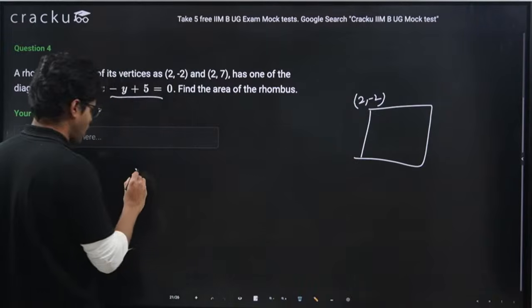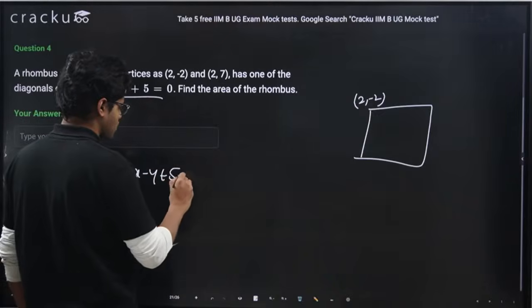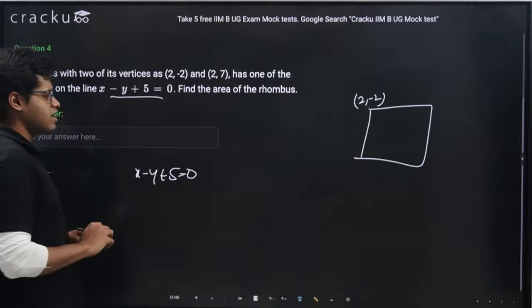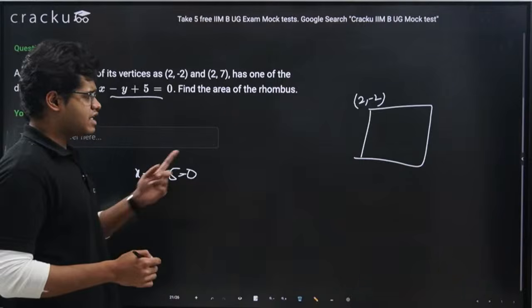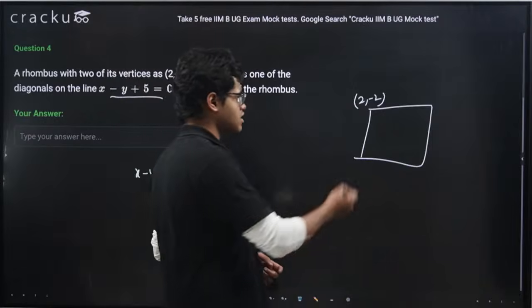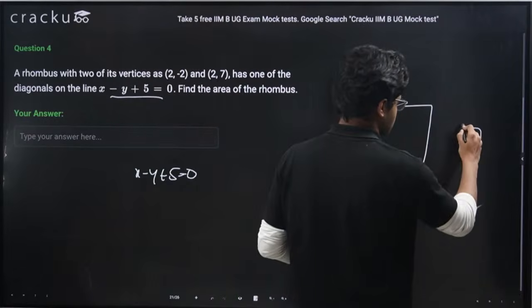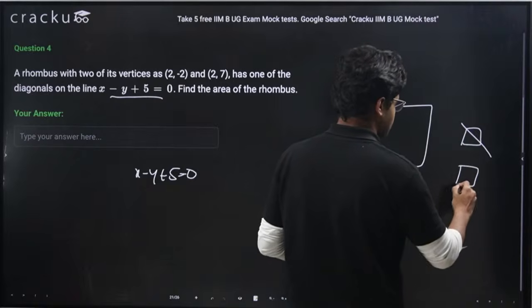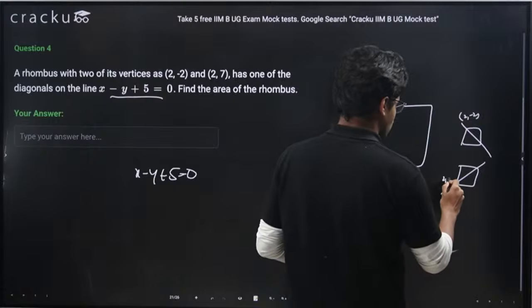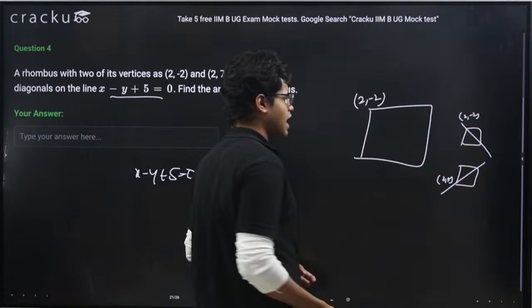Now, x - y + 5 = 0 is the diagonal of the rhombus. This diagonal can either pass through only (2, -2), or the case can be this, or both can lie on this diagonal. Here is (2, -2), here is (2, 7).